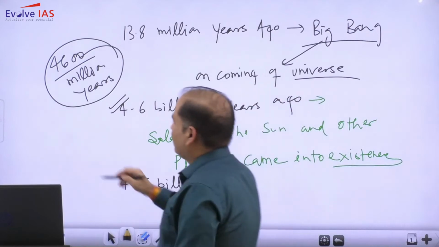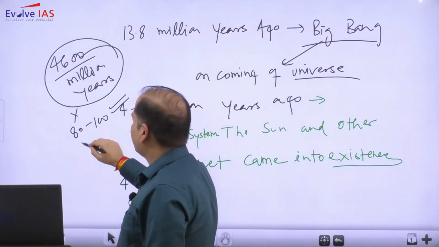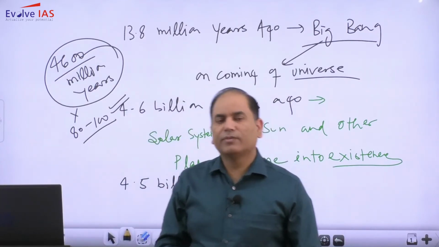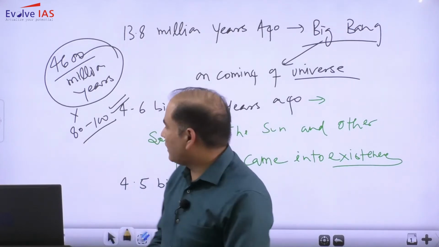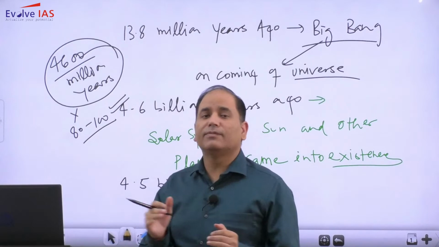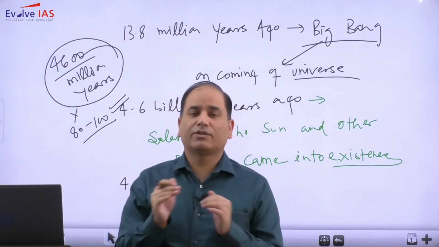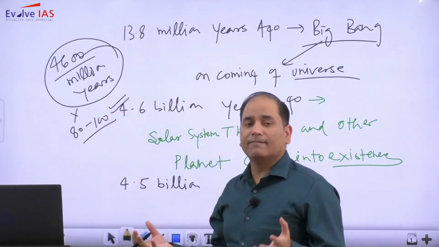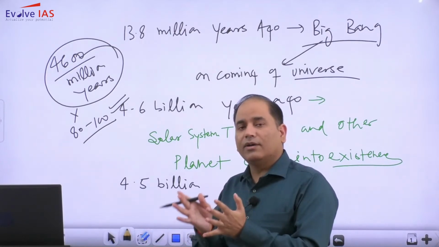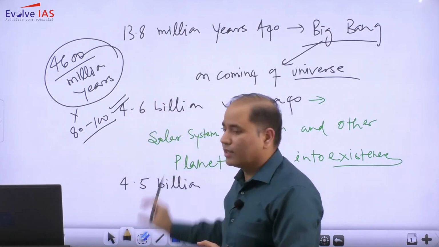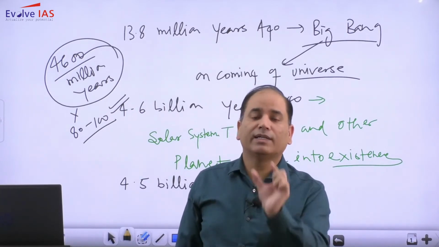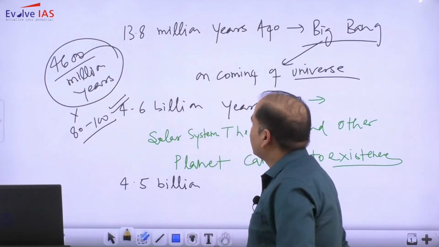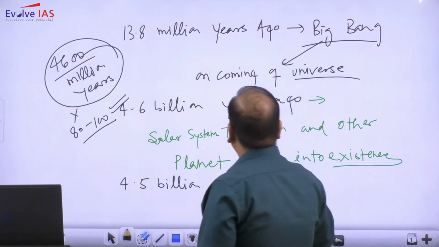Generally, human life is hardly 80 years, and even if someone lives very long, it will be about 100 years. From that perspective, we find this 4600 million years is too much time, a very huge time period. For us, it is not easy to study everything that has happened. That is why we are just looking at the broader things, the major events. So what major events have happened? Around 13.8 billion years ago, the Big Bang, that is the coming of the universe.